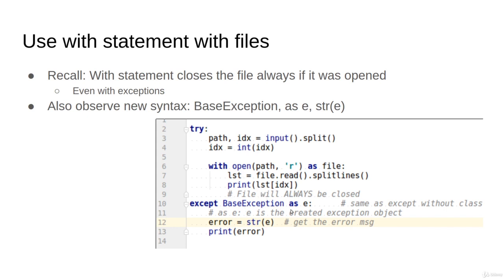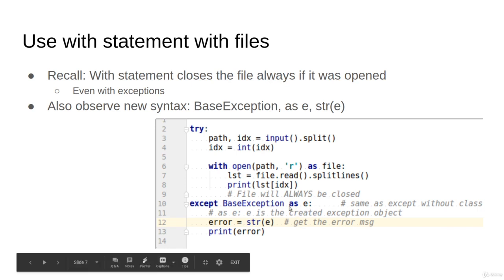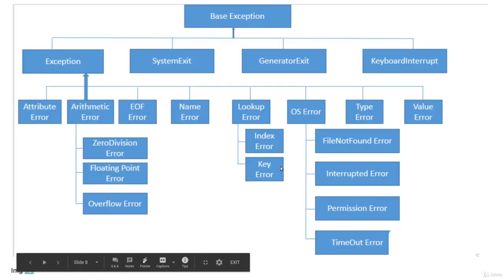The second thing here is the as e. The exception that is thrown is actually an object. So it's an object and it has attributes and functions and all of that. What if you would like to get some extra information from this object, like an object instance or a variable assigned to it? You can use the as e. So this exception will now be here as an object e. Now you can, for example, get the error message using str(e). It will return the error message. So now I can catch the exception and still print the message, or in some advanced cases you can get inside this error object and do whatever with it.